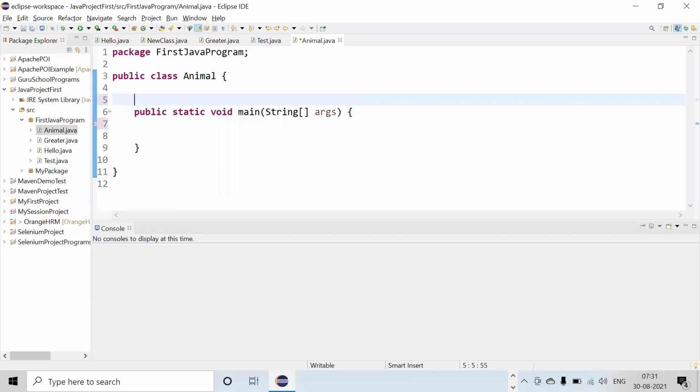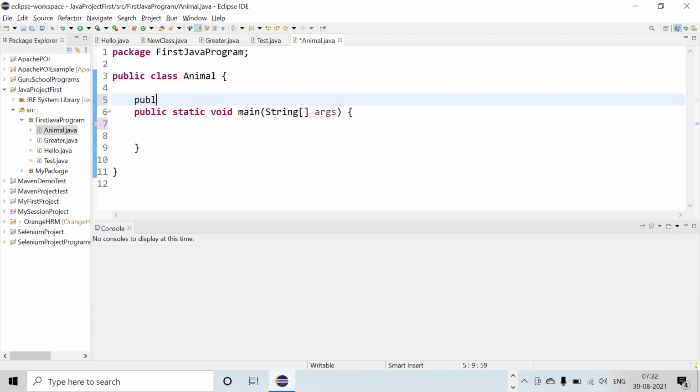Now suppose I'm writing some methods. What method do I want to write? Can anyone tell? Like access specifier, like public.